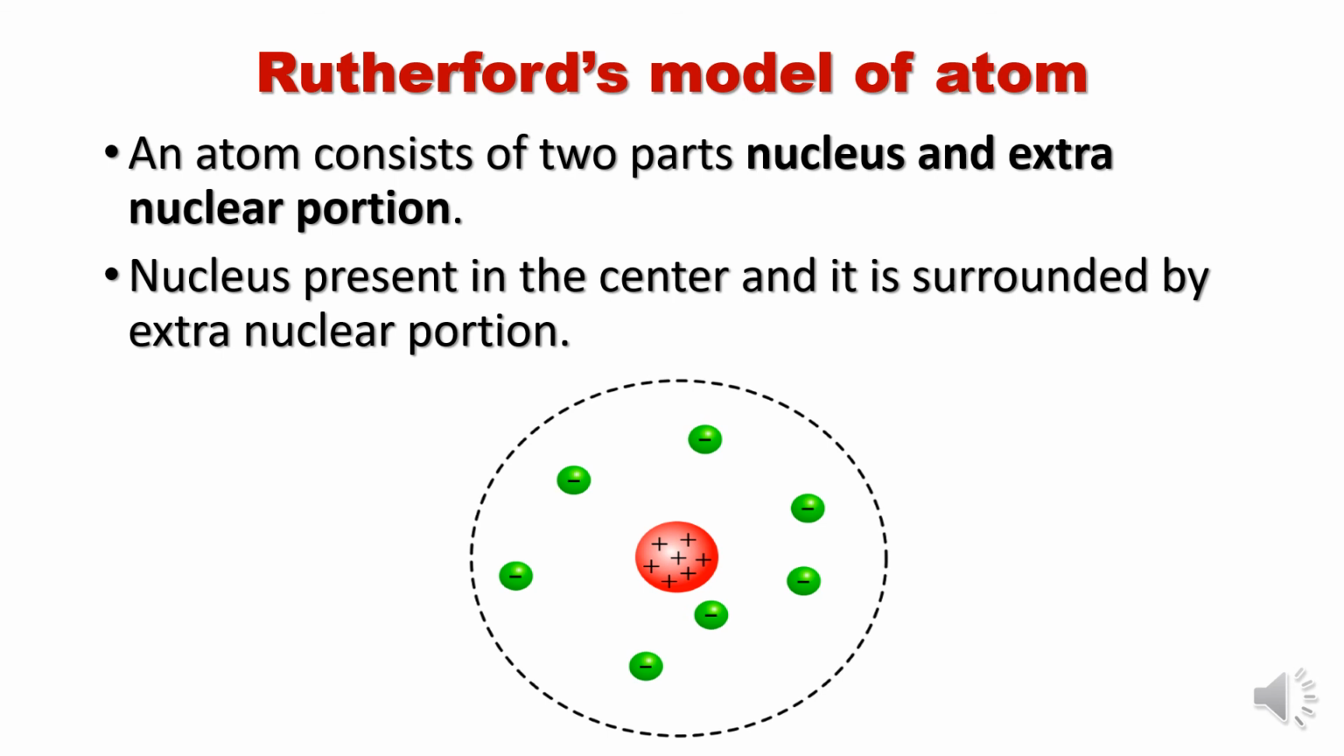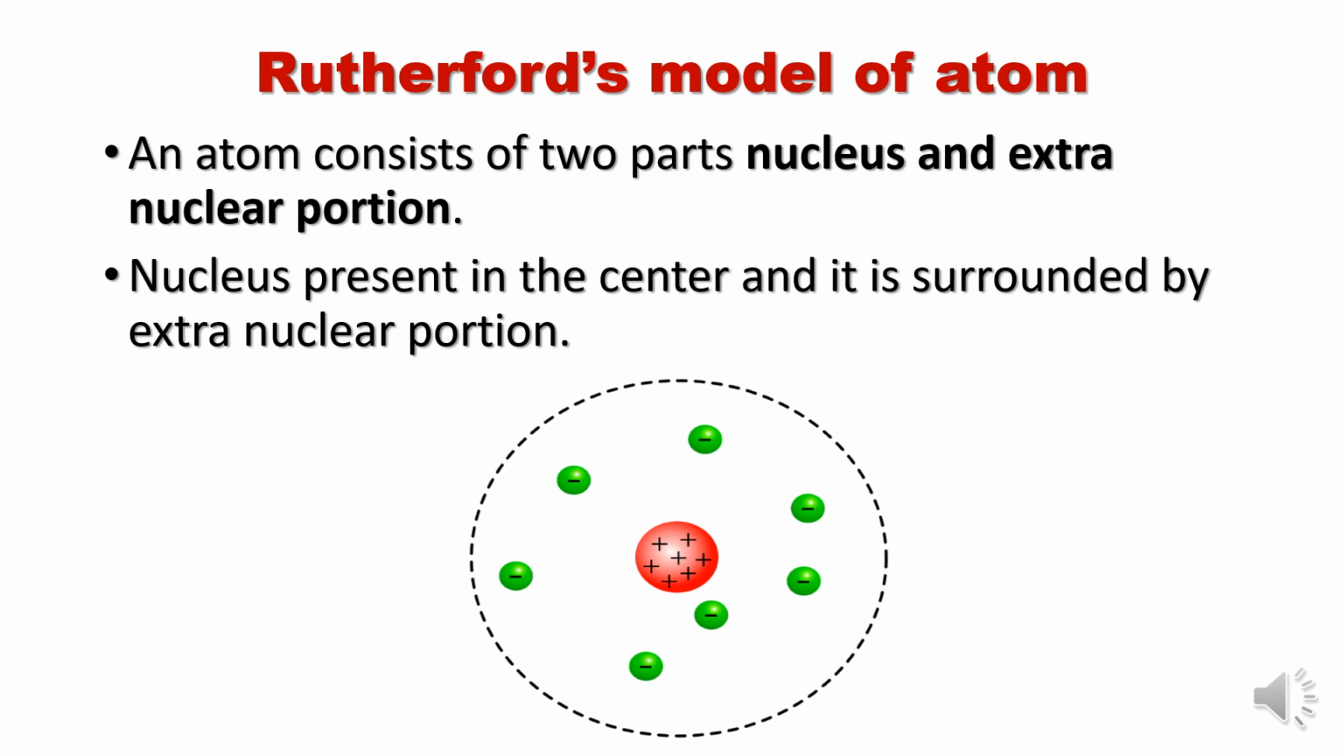The electrons present in the extranuclear portion are not stationary. They are revolving around the nucleus at high speed in a circular path. And finally he said that the revolving electrons do not come close to the nucleus and are not drawn towards the nucleus because their force of attraction towards the nucleus is balanced by the centrifugal force. So these were the features given by Rutherford.